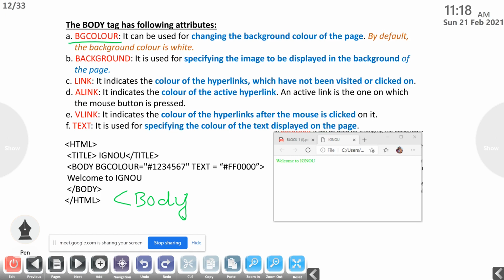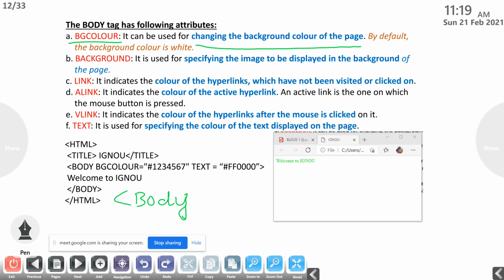BG color means background color. It can be used for changing the background color of the page. By default, the background color is white.